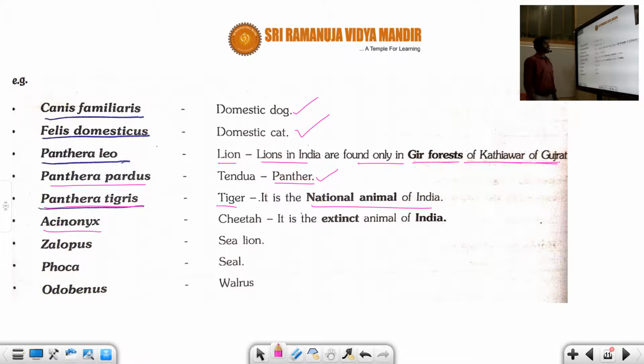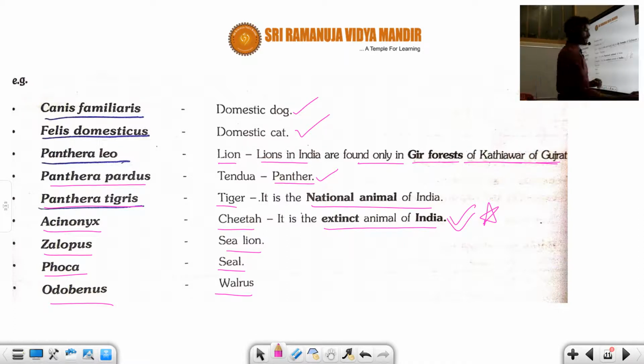Acinonyx is the scientific name for the cheetah, and it is an extinct animal of India. It's a very, very important point, student. Which is the extinct animal of India? The cheetah. Another one is Zalophus, a sea lion, and Phoca, a seal. Another one is Odobenus, a walrus. So these are the common examples for Carnivora. Hope you understand these examples.